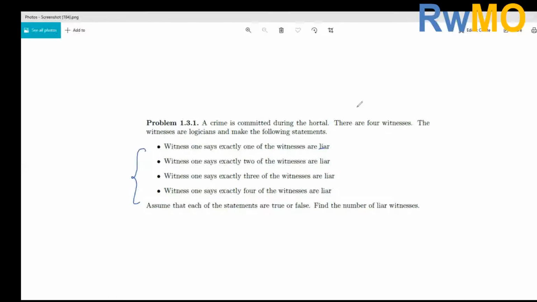So I'm going to try and explain it in a more simple way. I hope you all understand it. We've just been using simple logic to solve this problem. We're just going to make quick observations. The first is that all these 4 statements cannot be true at the same time.